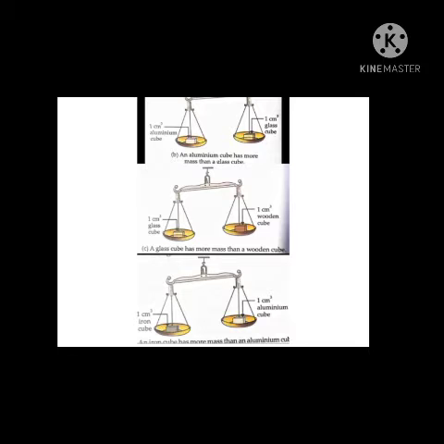Here we have taken the 4 cubes which have equal volume, but when we weigh all the 4 cubes, we found that all the 4 cubes have different masses. The iron is the heaviest and the wooden cube is the lightest, right? So here it is proved that equal volumes of different substances have different masses.